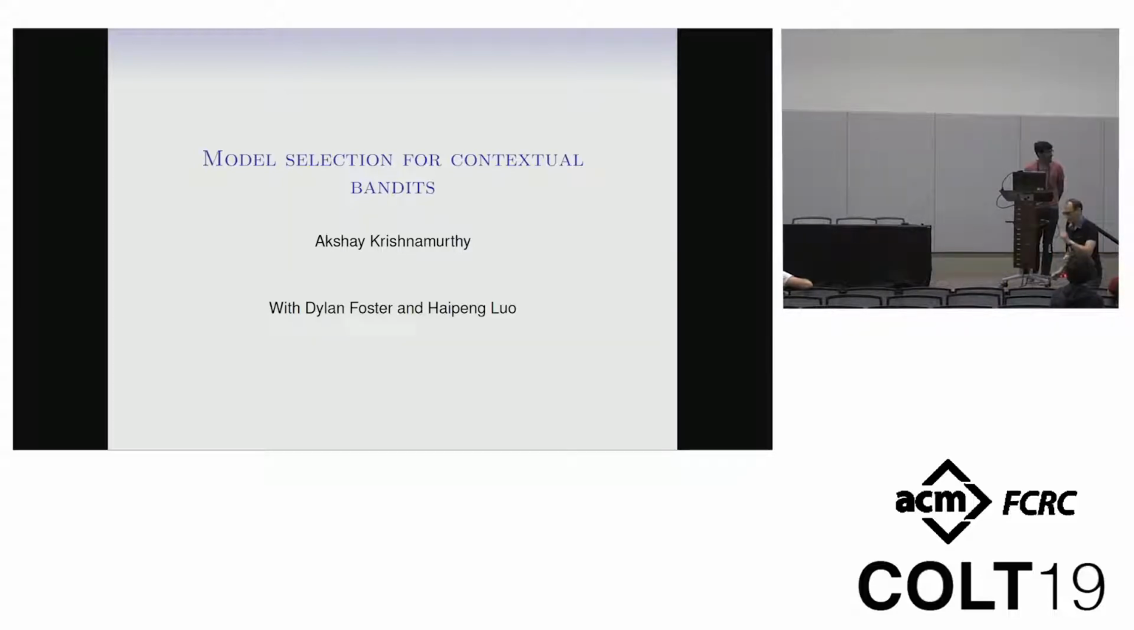Okay, thanks. This is joint work with Dylan and Haipeng. Dylan is here, Haipeng ran off. It's about model selection for contextual bandits.